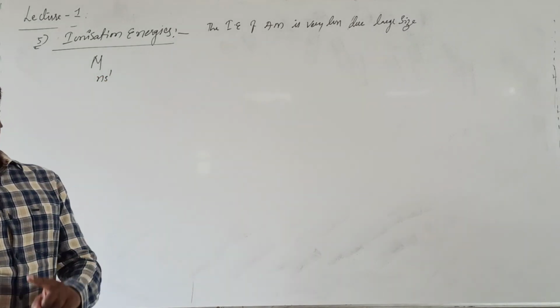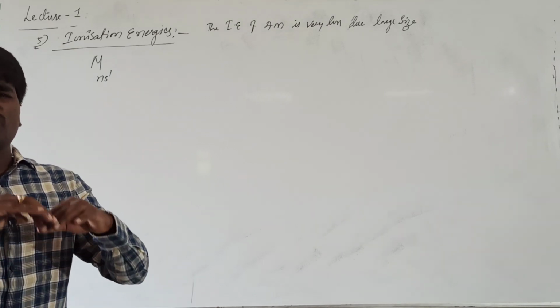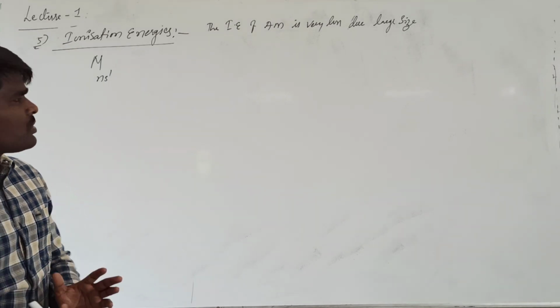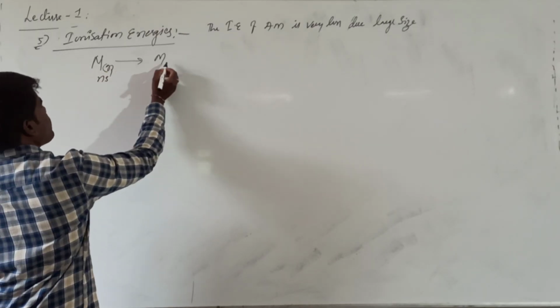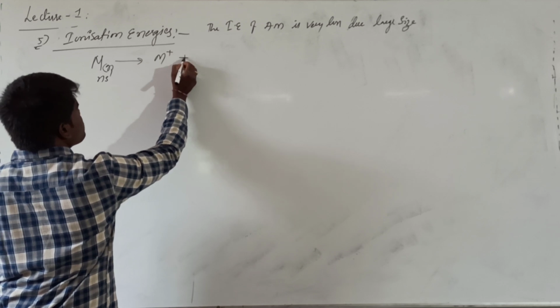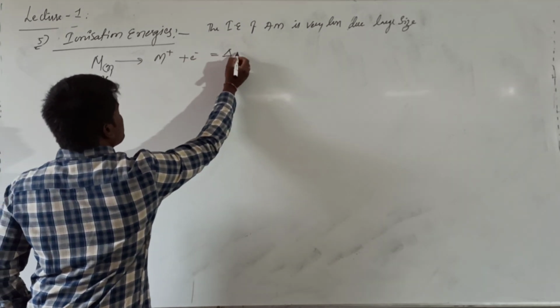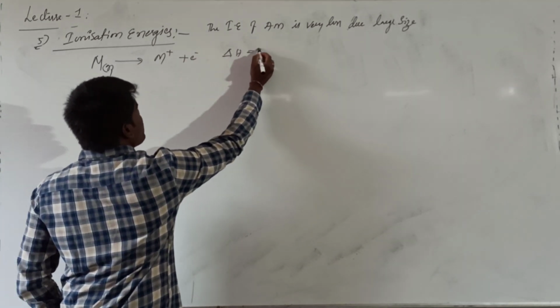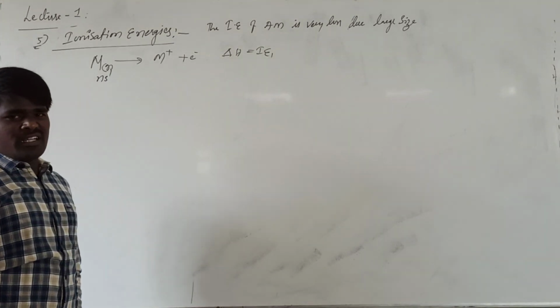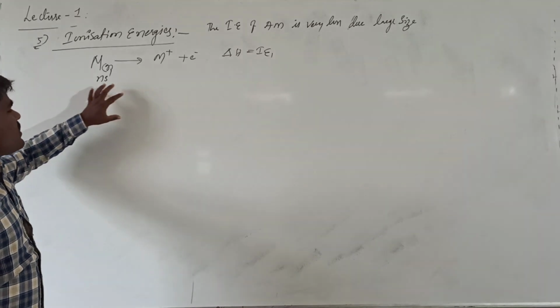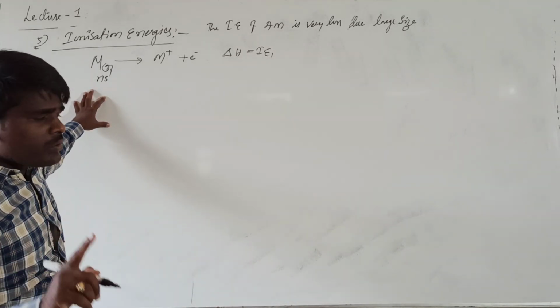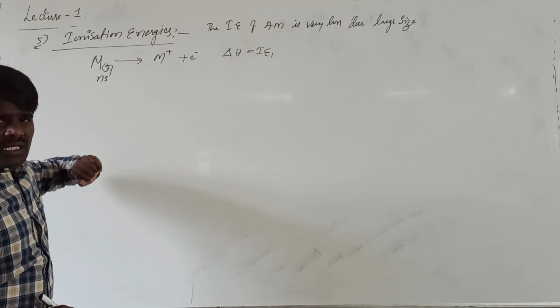There is only one electron present in the outermost shell, which is very loosely held by the nucleus. Because of that, they immediately lose this one electron and become M+ by giving up one electron. The energy change associated is called ionization energy, and this is called the first ionization energy.